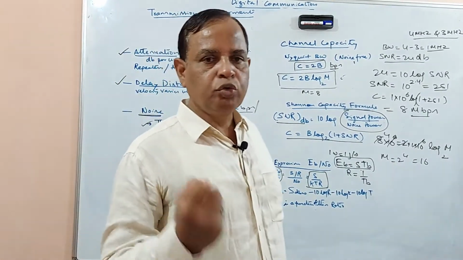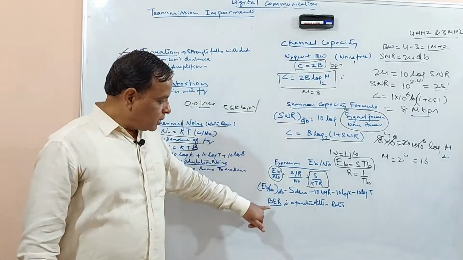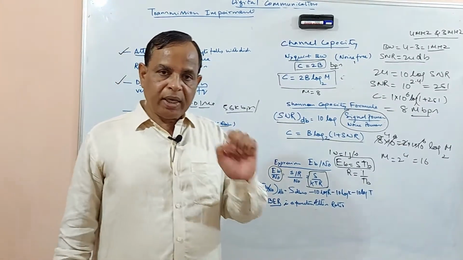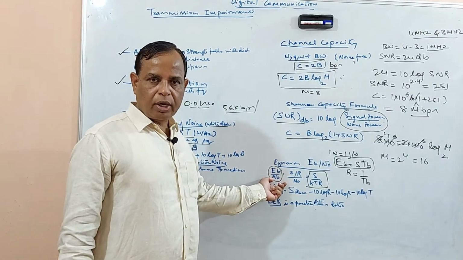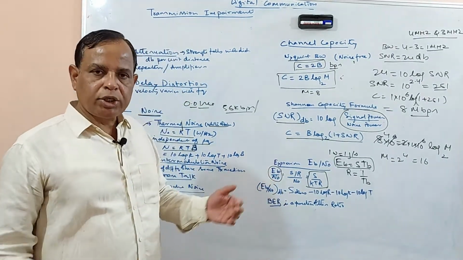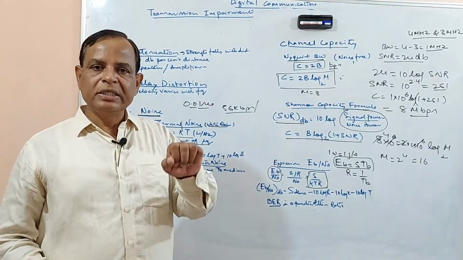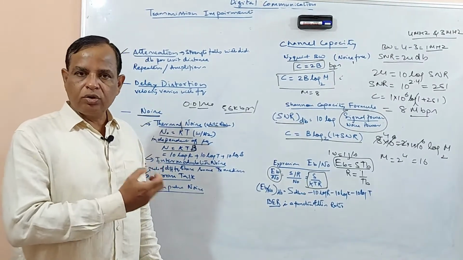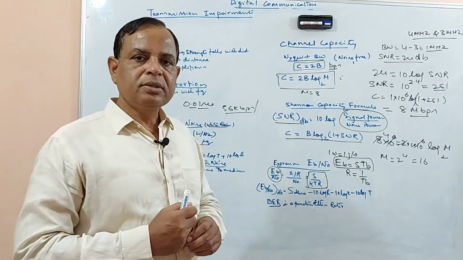There is another useful term in transmission, BER, that is bit error rate. This bit error rate is a function of this ratio. If this ratio is higher, then the bit error rate is lower. So this measurement is very useful to identify how perfect your transmission system is.